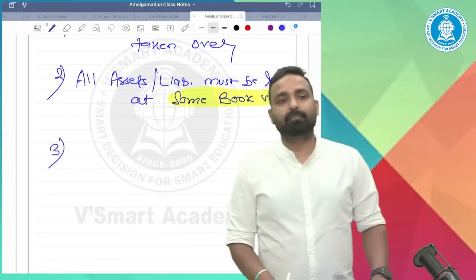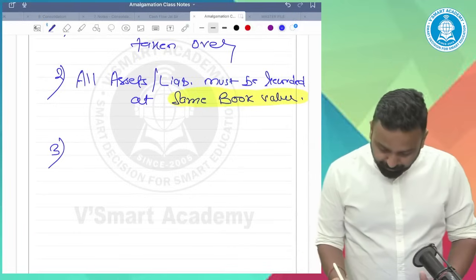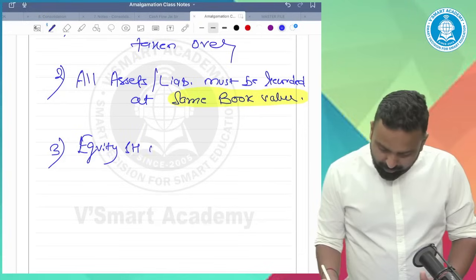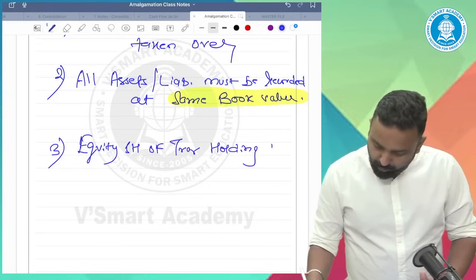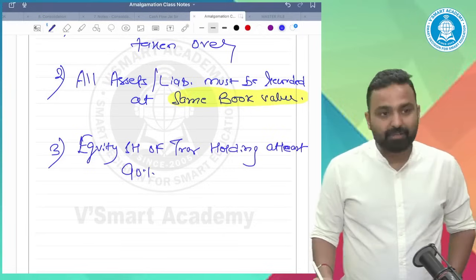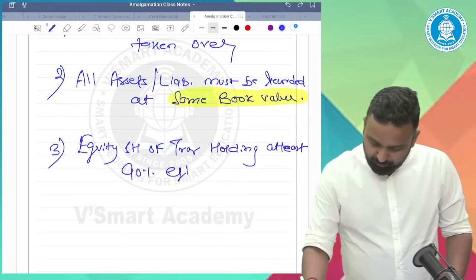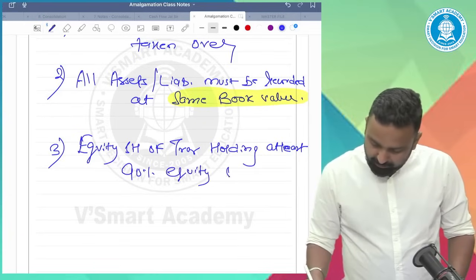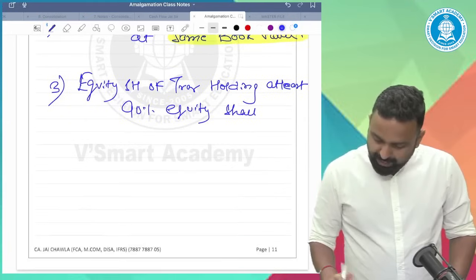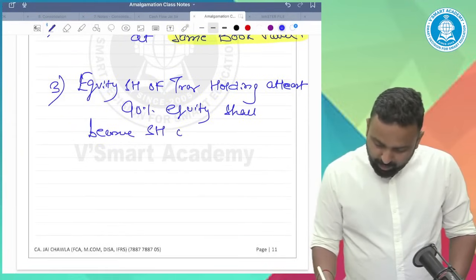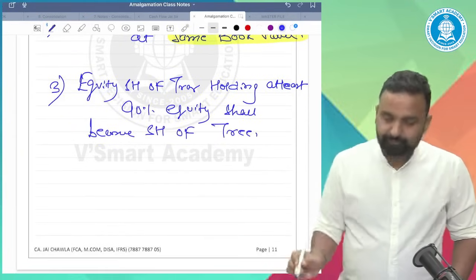Third, equity shareholders of RR holding at least 90% of the equity shares shall become shareholders of the transferee.